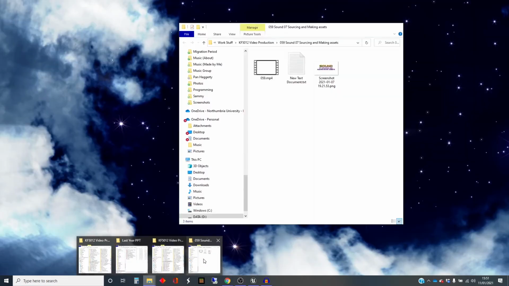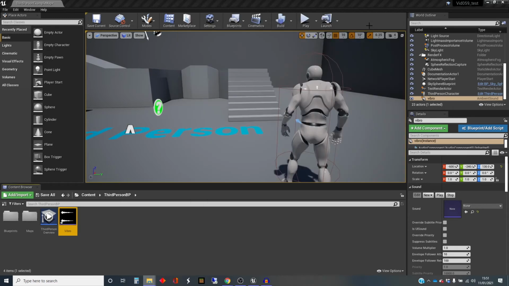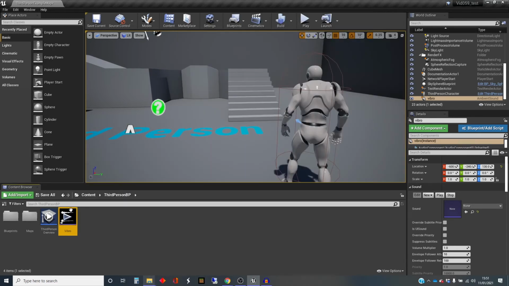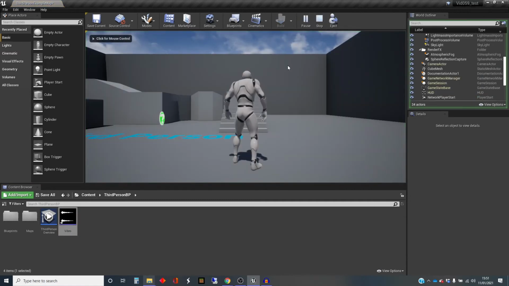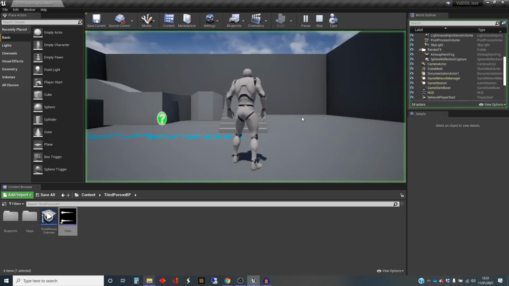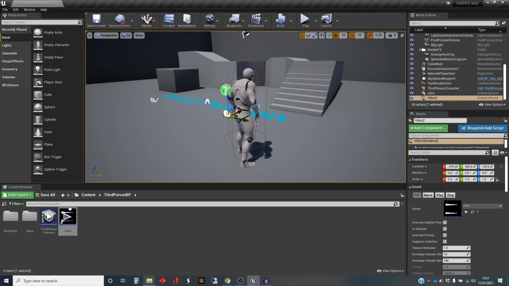That folder is here, and I can just drag that WAV into here, and it converts it immediately. I can drag that into the world, and I should be able to hear it when I play. That's a very strange sound. I told you my microphone wasn't great.